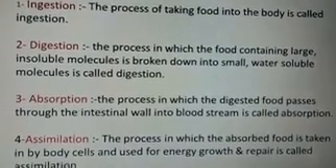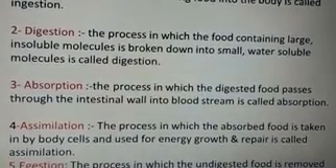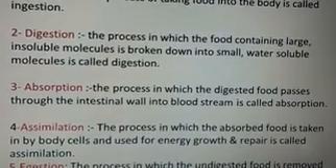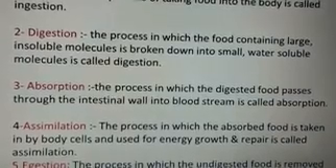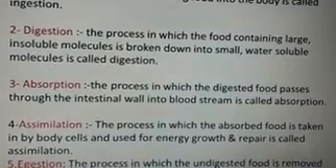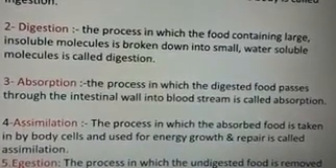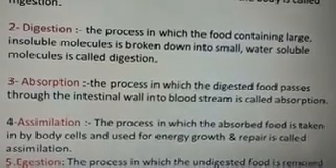Fourth step is assimilation. The process in which the absorbed food is taken in by body cells and used for energy, growth and repair is called assimilation. When food enters each and every cell with the blood, it is used by cells for energy and other metabolic processes.